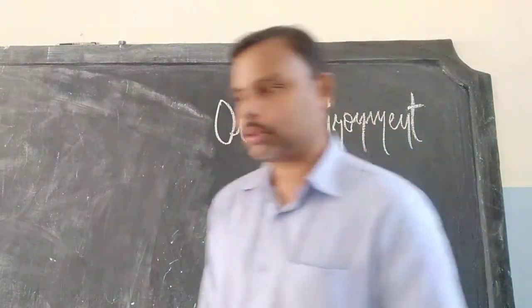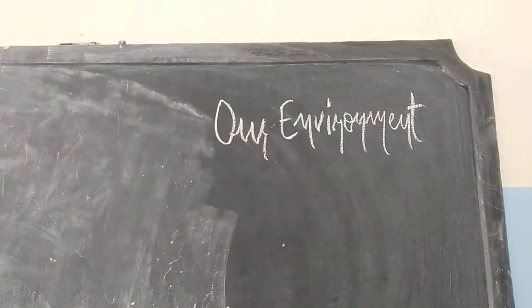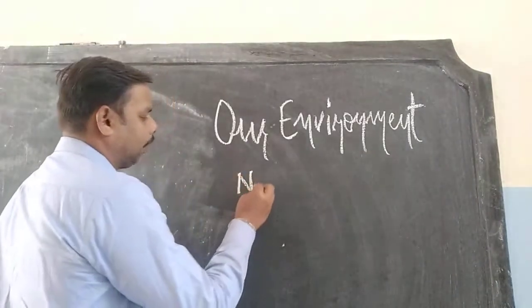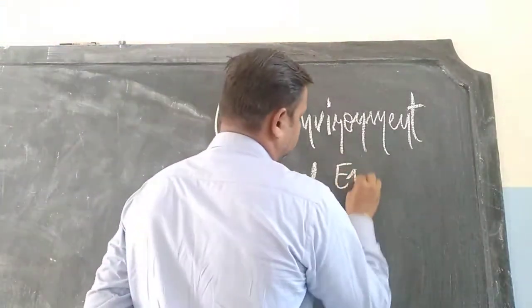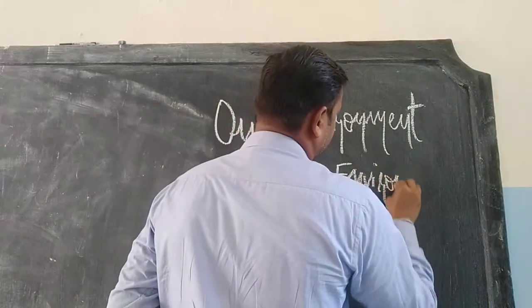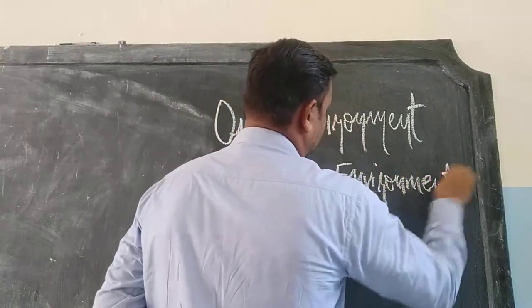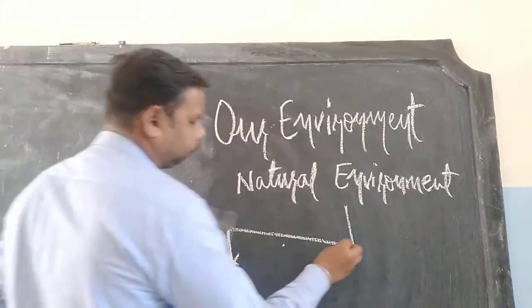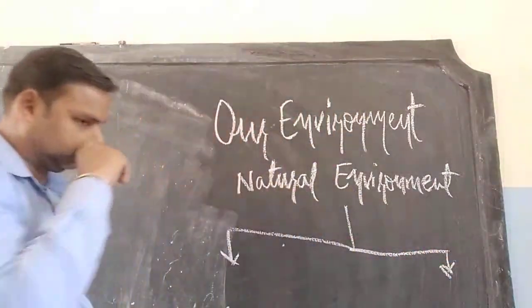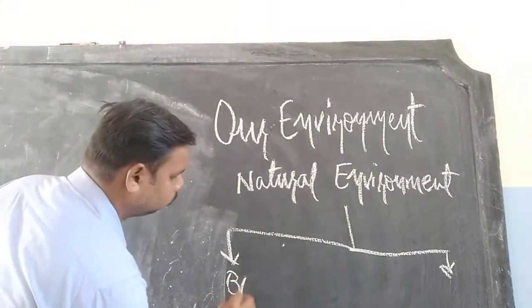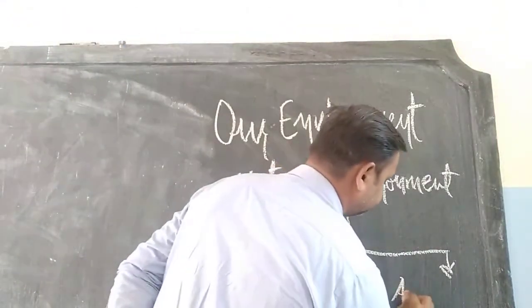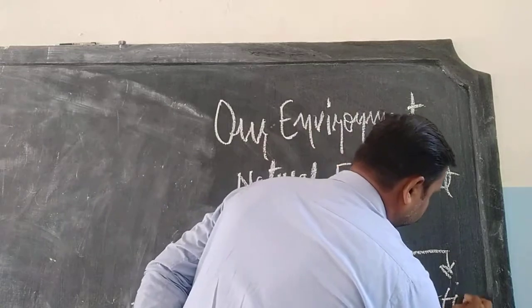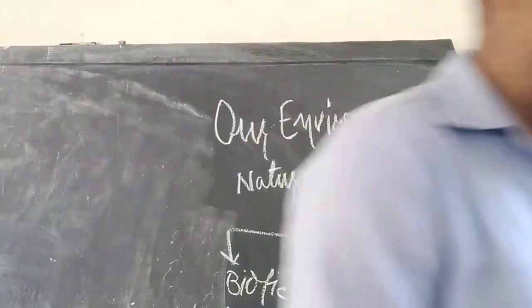Now again, the natural environment is subcategorized, further divided into biotic and abiotic.